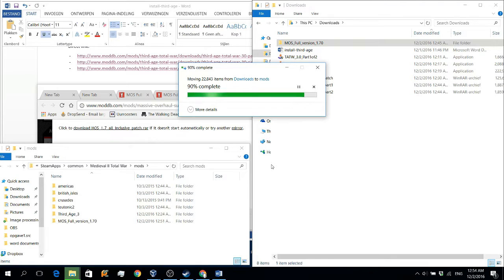So we've just extracted our first part, and now we're moving it to our mods folder. The next thing we will do is extract our second part.